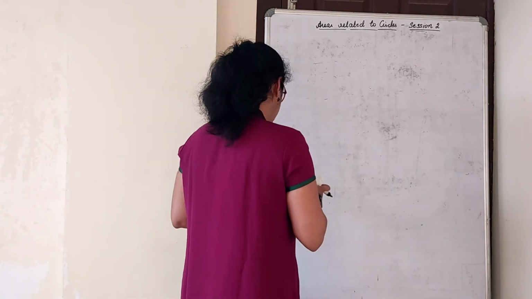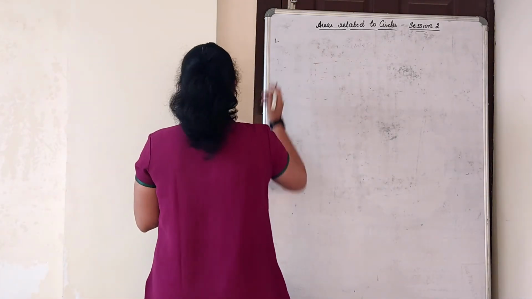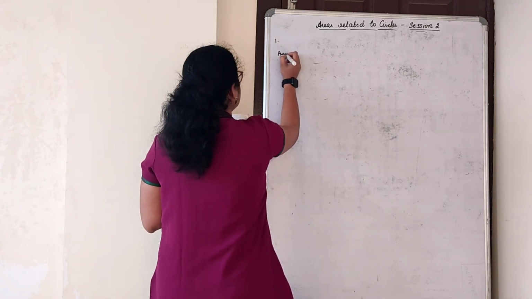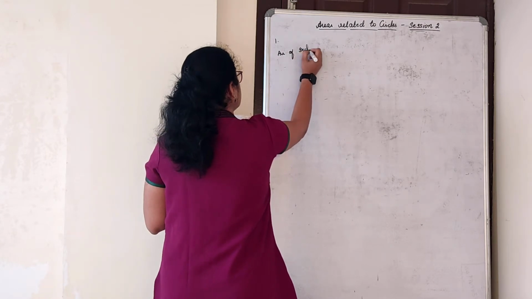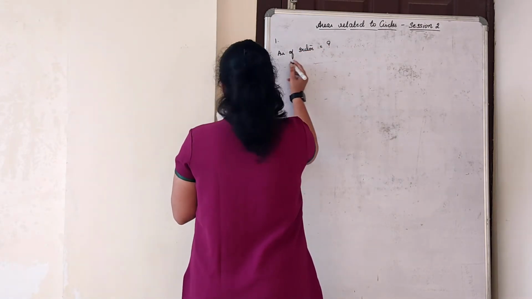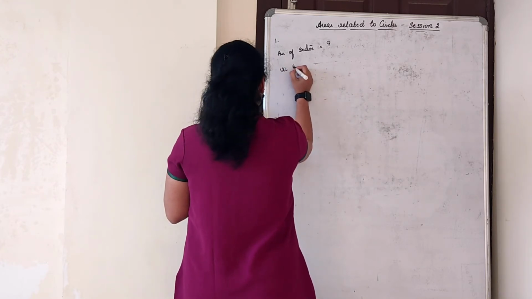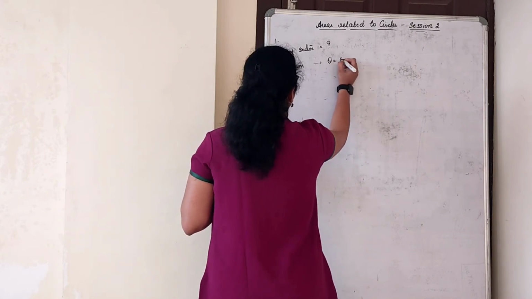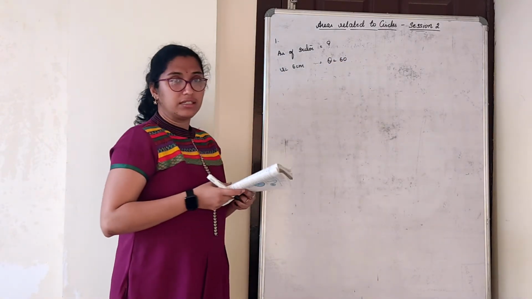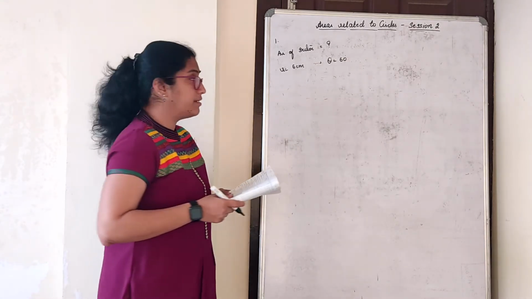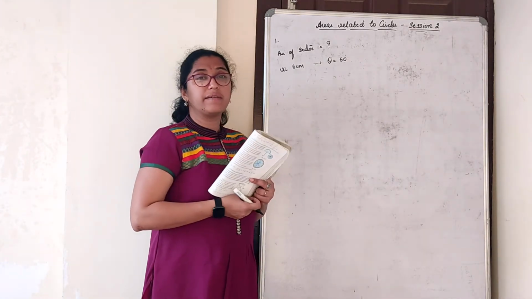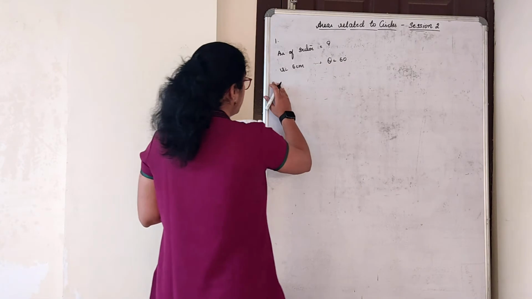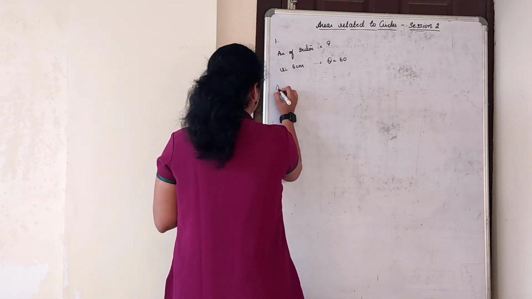So let's quickly begin with the sum. First one: find the area of the sector of a circle with radius 6 centimeters and angle of the sector. I had told you that theta will always be given in terms of 60, 30, 45, 90, that is a quadrant, such angles only. Of course, you have a sum where theta is also 120. How to solve that we'll see later. Area of a sector, direct formula.